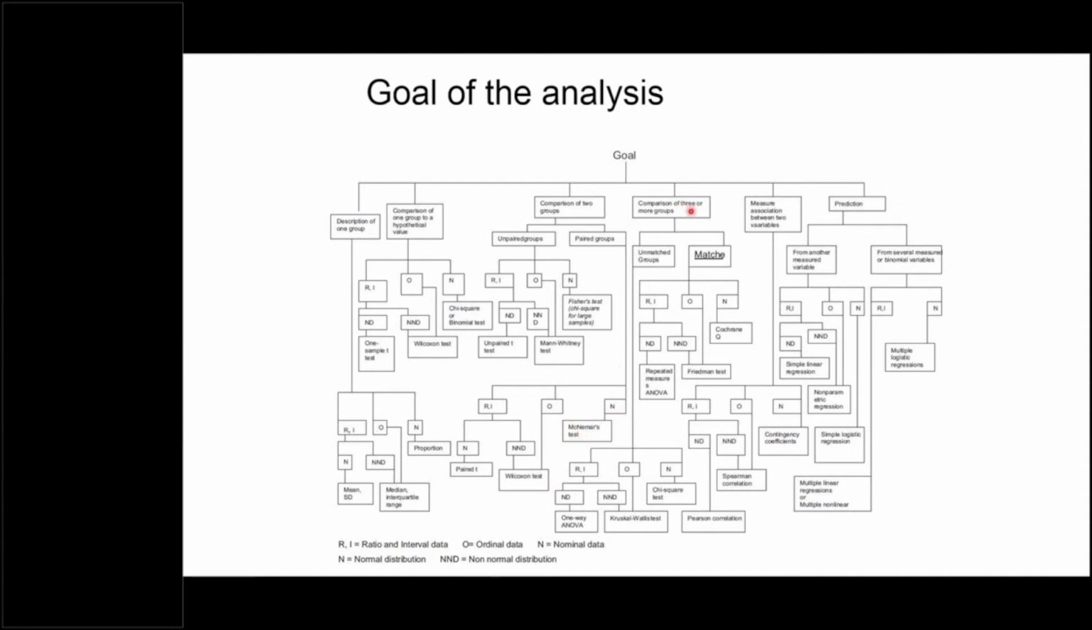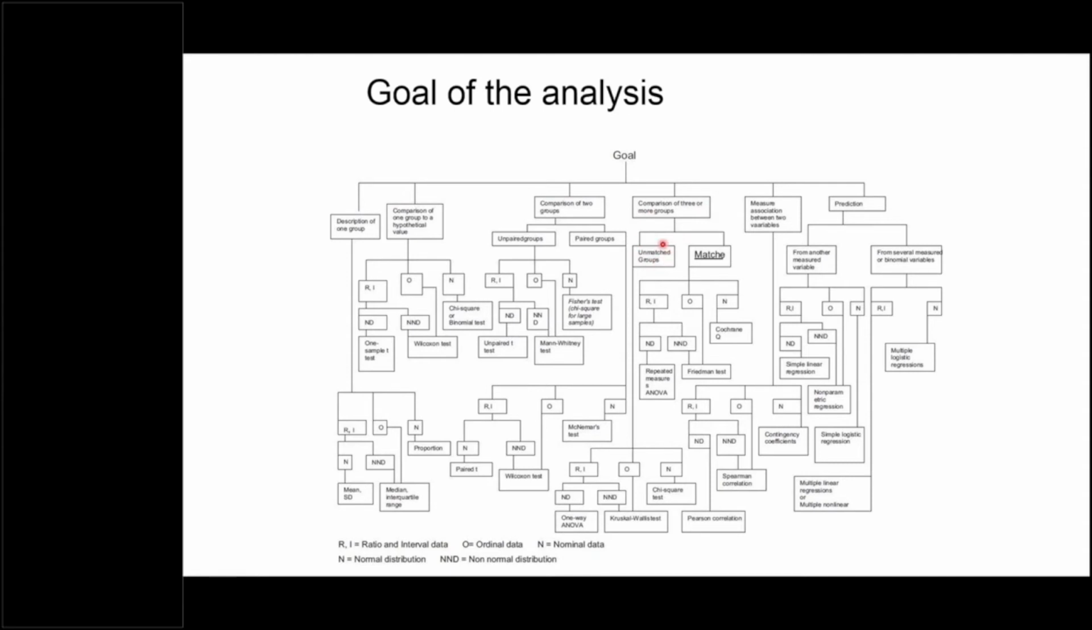Now, comparison of 3 or more groups is very frequently used in pharmacology research when we have animal groups, and usually we have 4 or 5 animal groups, different doses of the same drug with the control. So here we were having only 2 groups. Here we have 3 or more groups, maybe 4, 5, 6, 7, whatever, more than 3.